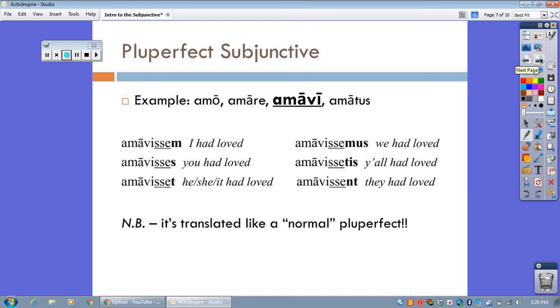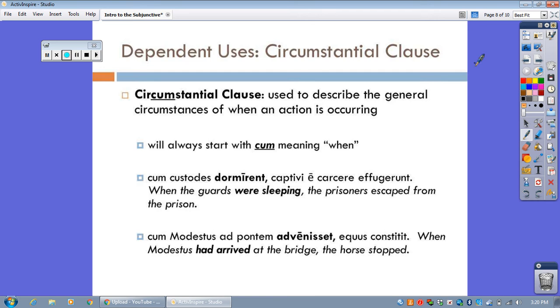So now we're going to learn our first use of the subjunctive, our first dependent clause. It's called a circumstantial clause, or as I like to say, a circumstantial clause. You'll understand why in a minute. This clause is used to describe the general circumstances of when an action is occurring. So we're not being very specific.